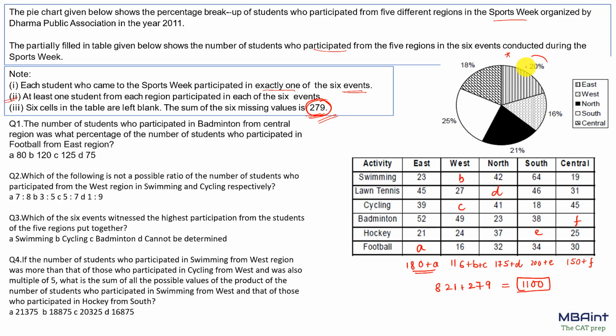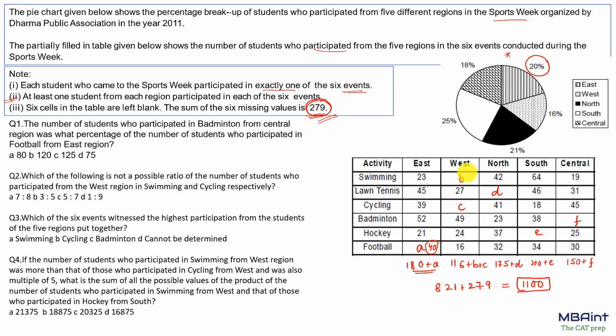Now we can find the total number of the students present in the East region, that is 20%. So 10% is 110, 20% would be 220. In East the total number of students would be 220, it is 180 plus A, so the value of A we got as 40. Okay, the value of A is nothing but 40.